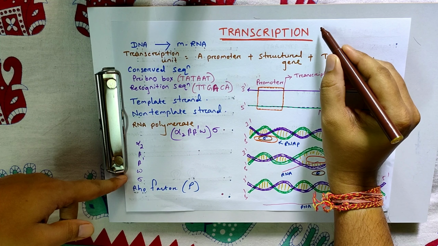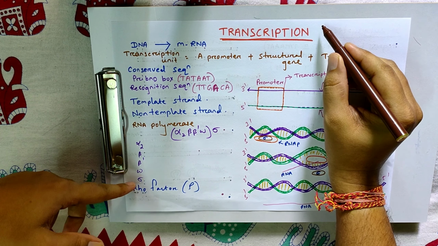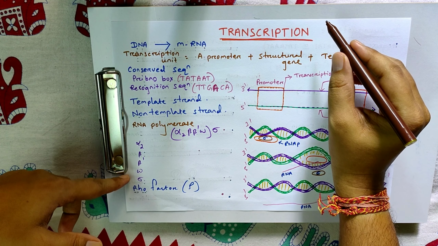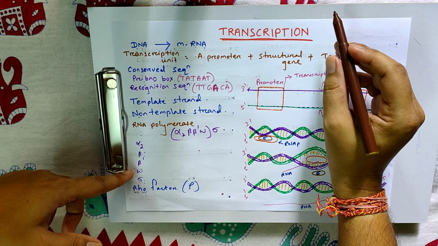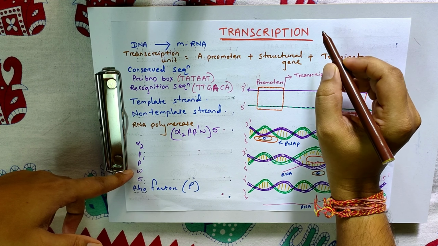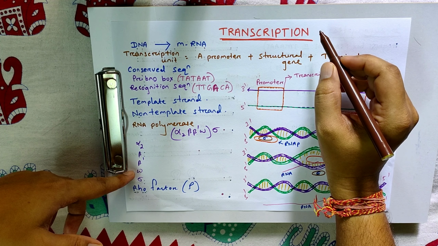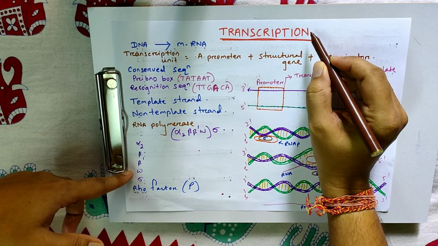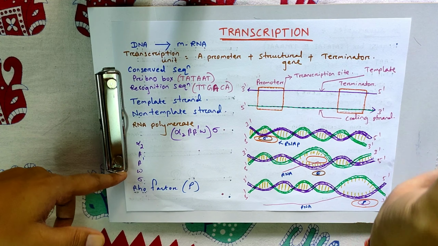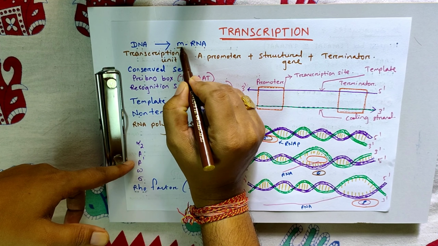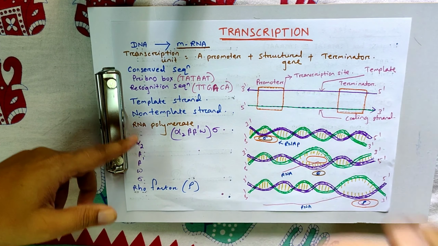Transcription is part of the central dogma. In the central dogma, DNA is converted into mRNA. mRNA helps in the synthesis of proteins. DNA being responsible for the formation of mRNA is called transcription.